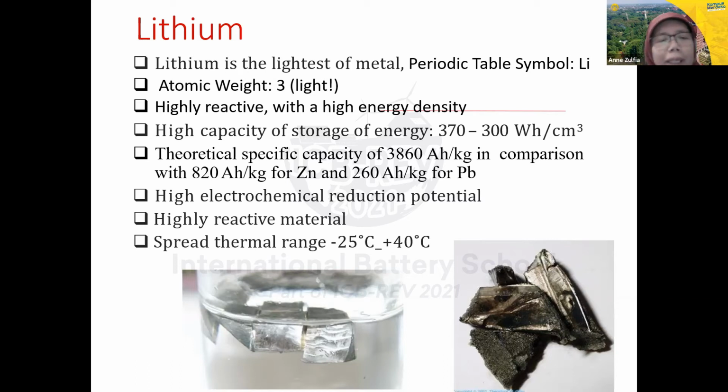And then lithium has a high electrochemical reduction potential, is a highly reactive material, and has an operating thermal range between -25 degrees C to 40 degrees C. We can find this lithium metal on our Earth. Perhaps from the research, I think that in LIPI they are still doing research on how to obtain good lithium with good properties, high capacity lithium.